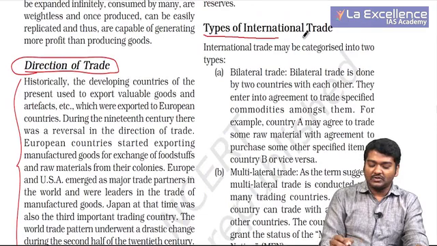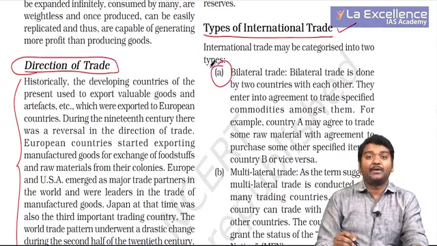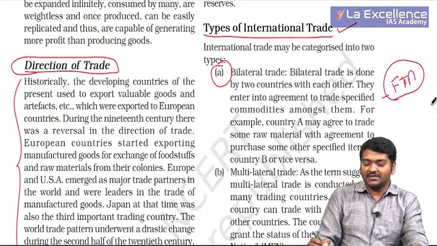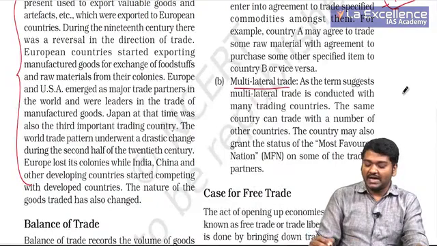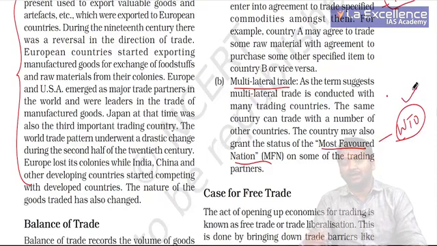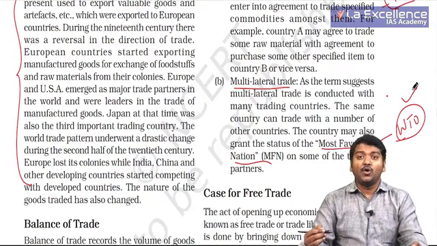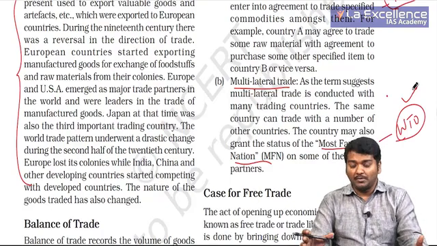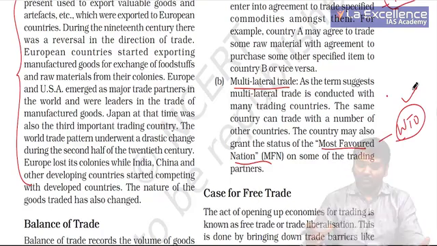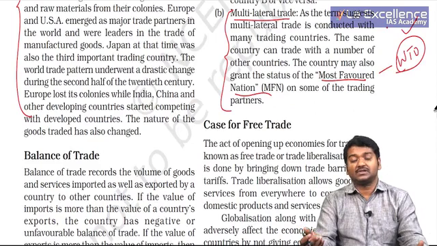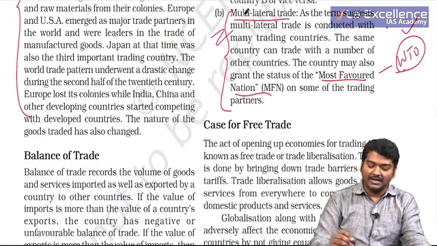And then there are two types of international trade. One is bilateral between two countries, and we are also seeing free trade agreements with those countries specifically. And the other important thing we are talking about is most favored nation status being given through WTO, and this will ensure that everyone will have equal trading rights with other countries. No country can discriminate against one country which is a member of WTO in favor of another country which is a member of WTO. This is very crucial for us. So regional organizations, SAARC, European Union, all these are multilateral trade.